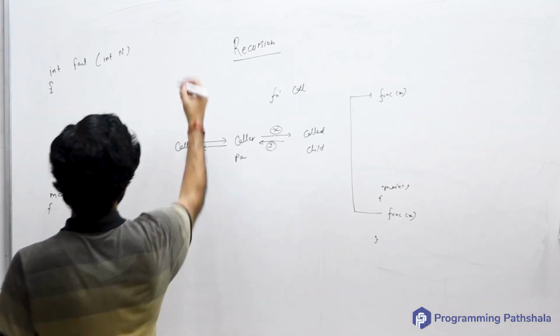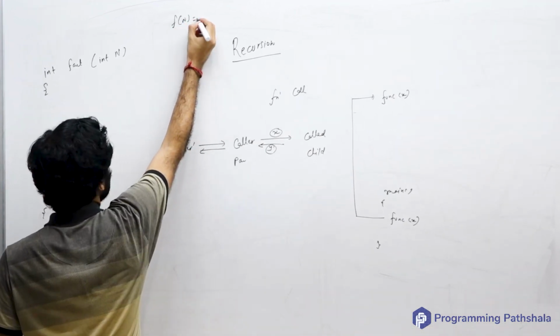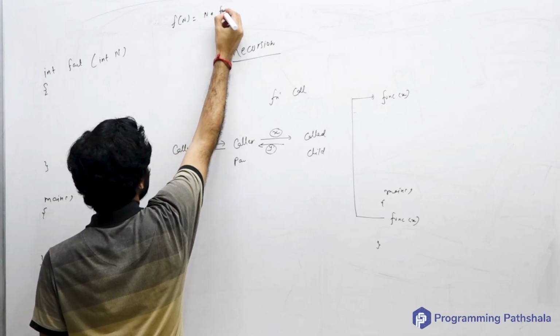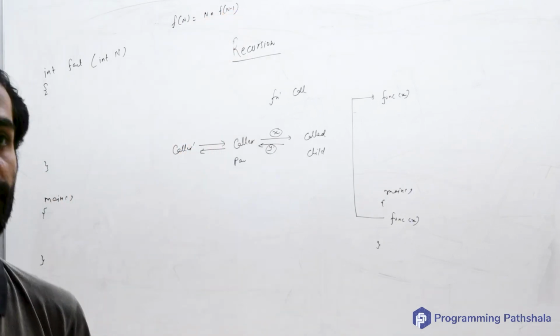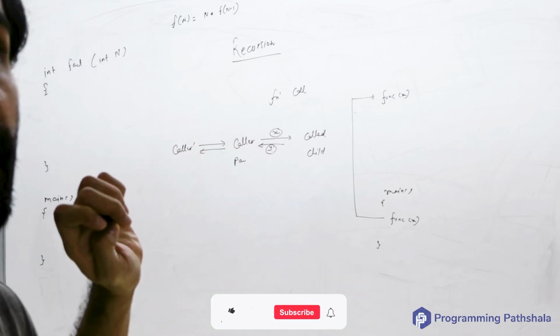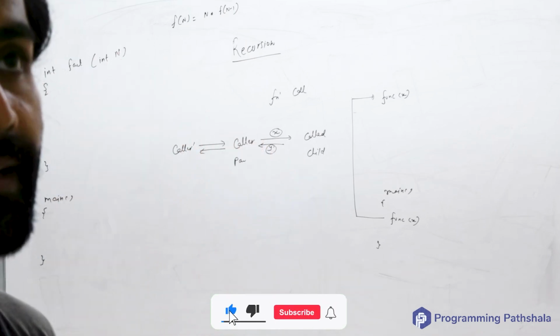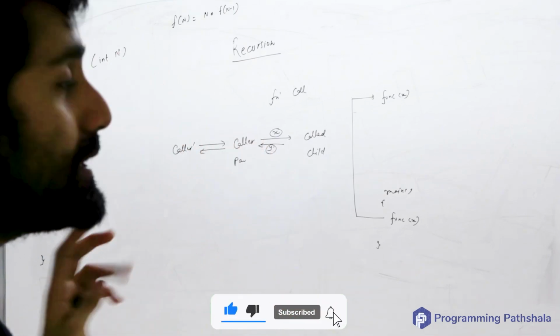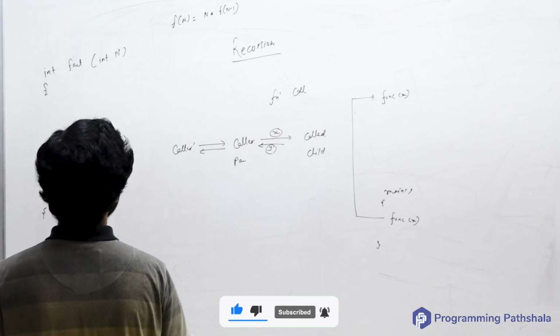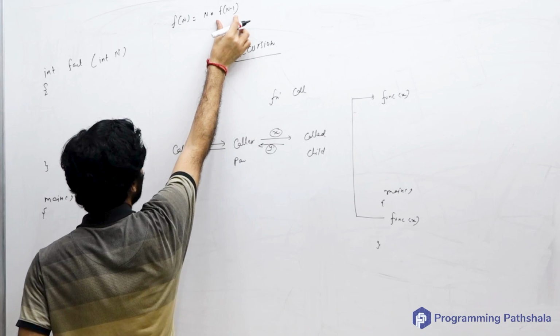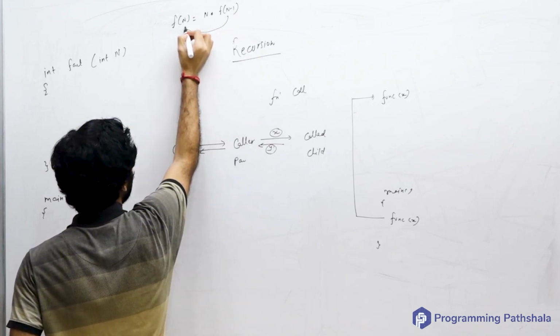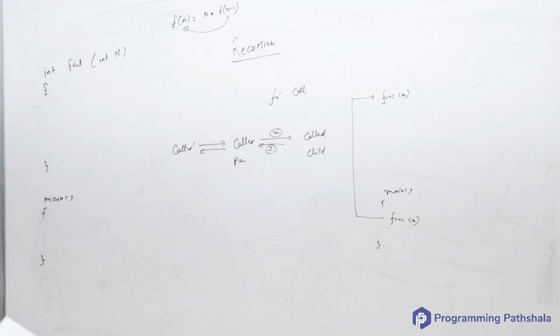N factorial is equal to n multiplied by factorial of n minus 1, right? This was the rule. This particular thing is also called a recurrence relation. Recurrence relation means your ability to relate the solution for a large problem to the solution of a smaller problem, that if this is known, I can derive this also, okay.